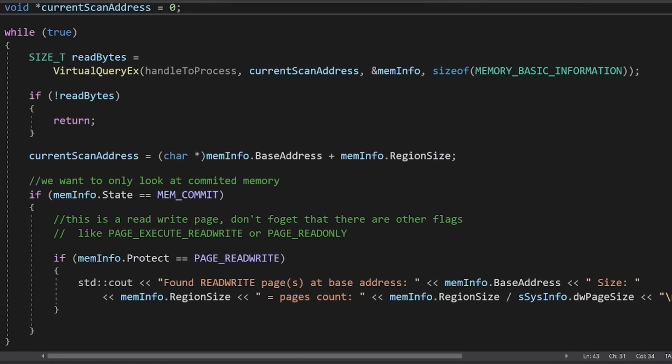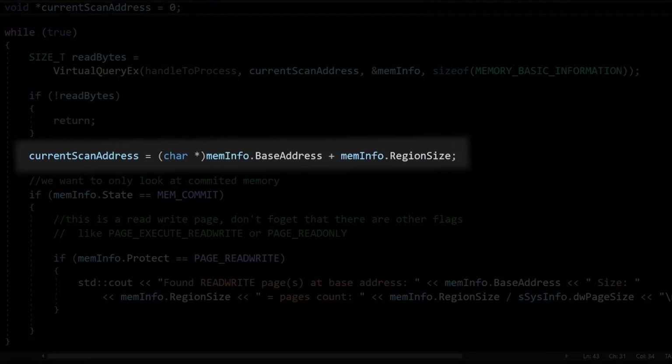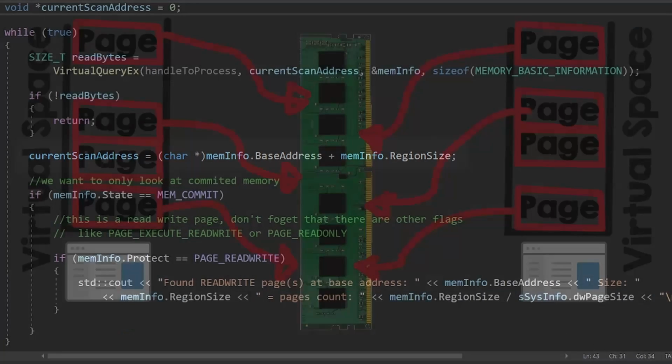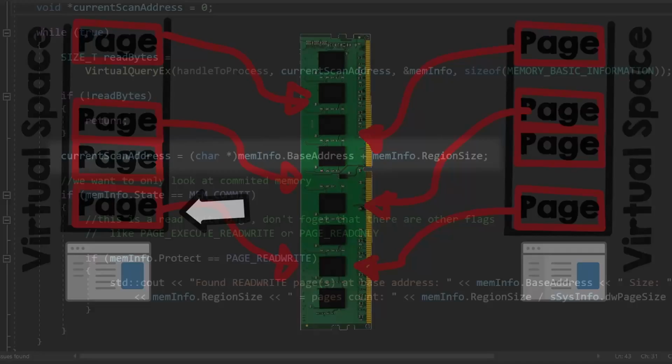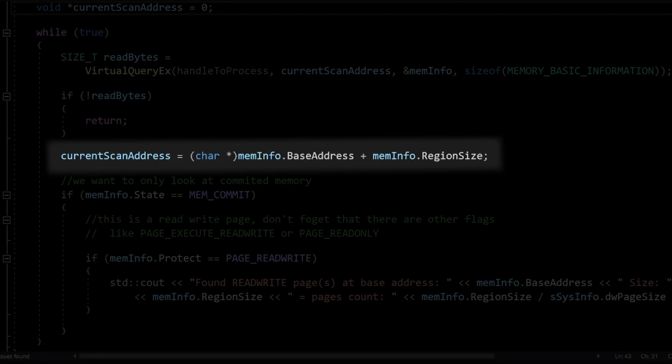Now, to scan the entire process, you have to call this function inside an infinite loop, and increment the base address every time so you scan the next pages. And we will increment it by the region size.